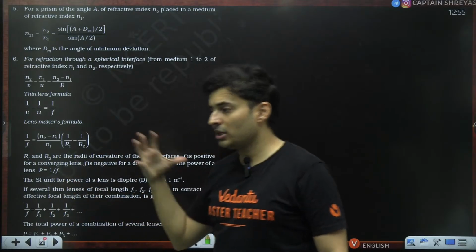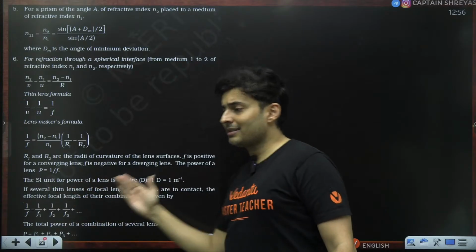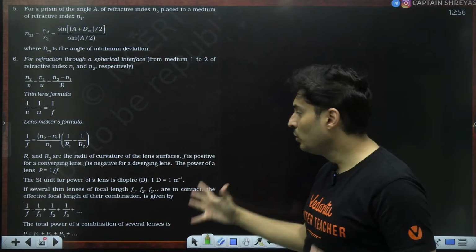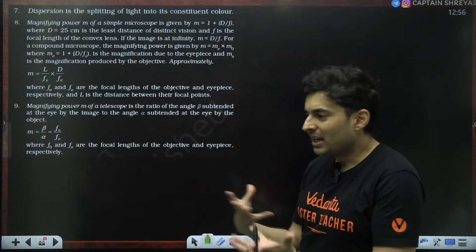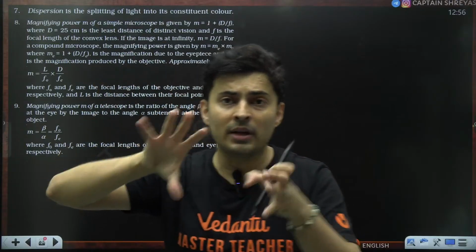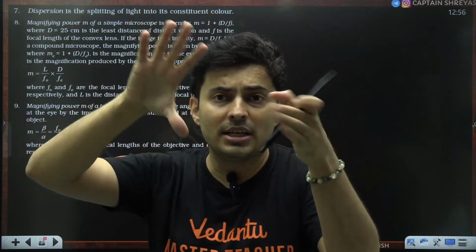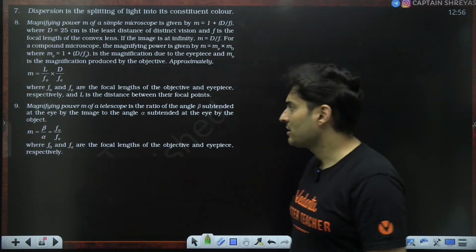We also saw combination of lenses, where the powers get added, or the reciprocals of the focal lengths get added, right? And finally, we ended the lecture with magnifying power, which is the angle subtended because of the instrument upon the angle subtended by the object without the instrument. So it is the ratio of the angles.